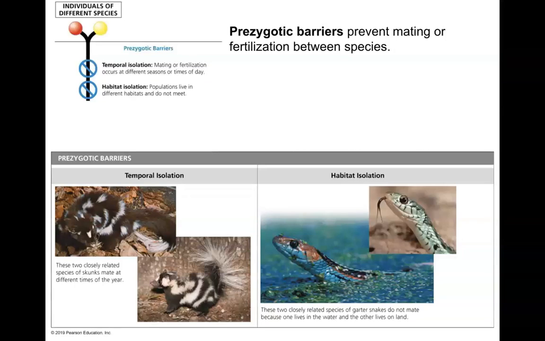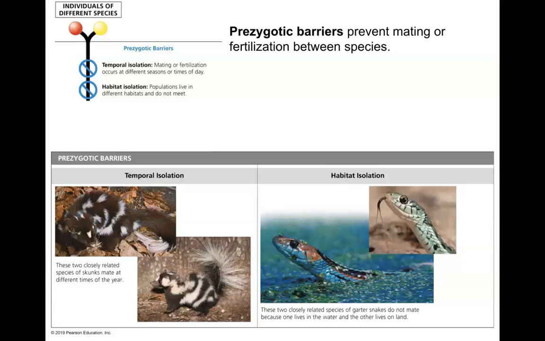The next type is habitat isolation. So living in different habitats, like those iguanas that I just mentioned in the previous slide, are going to prevent them from mating. Maybe one prefers dry land, maybe one prefers a marine environment, an aquatic environment. This is going to prevent mating from even occurring.